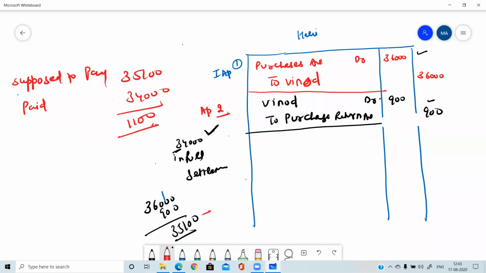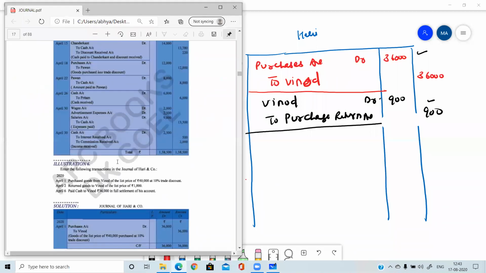In such a type of question, you can see that the word discount is nowhere used, so you have to understand the concept. If you have to make more payment to someone and you are settling his claim with less payment, then the difference will always be discount. Here you can use one trick: in questions where the word full settlement is used, there will always be a concept of discount, either discount allowed or discount received. If you are making the payment, then there will be discount received. If you are receiving the payment, you are a seller, then it will be the concept of discount allowed.